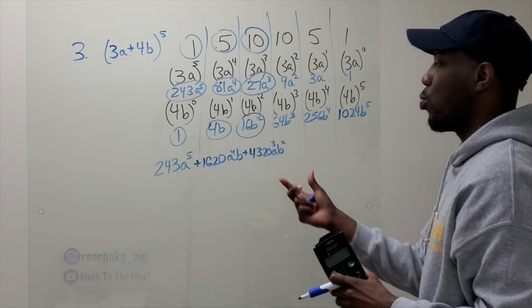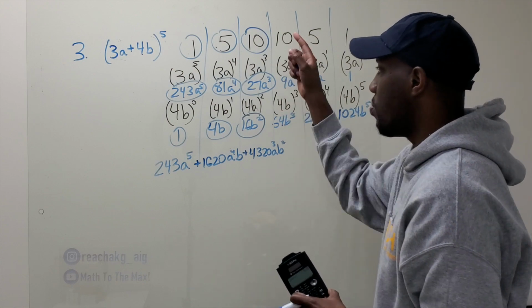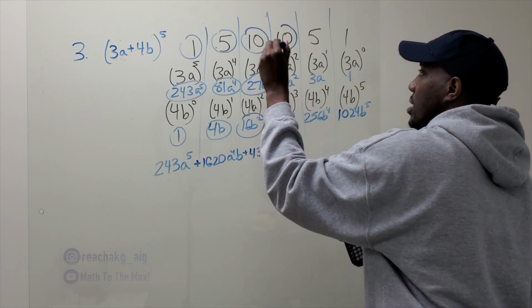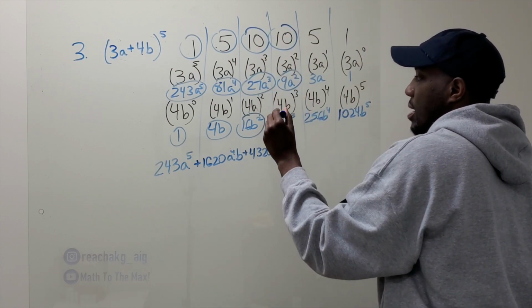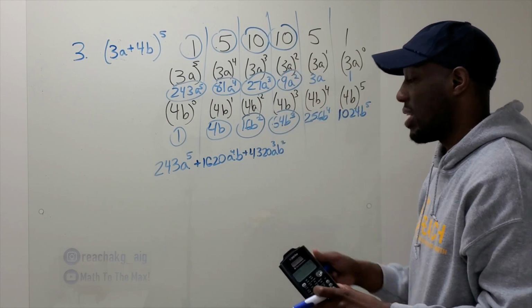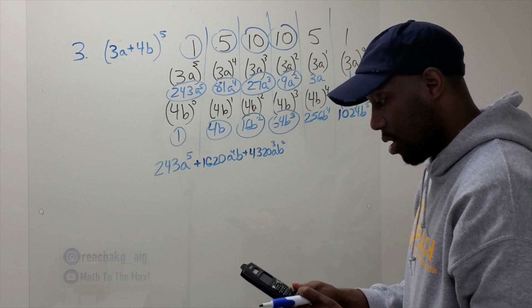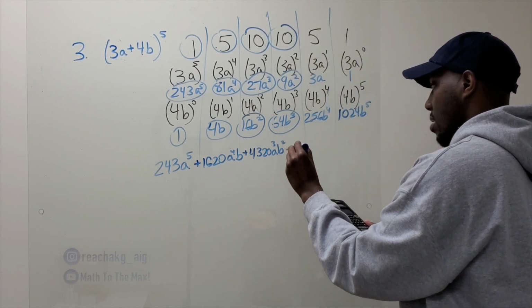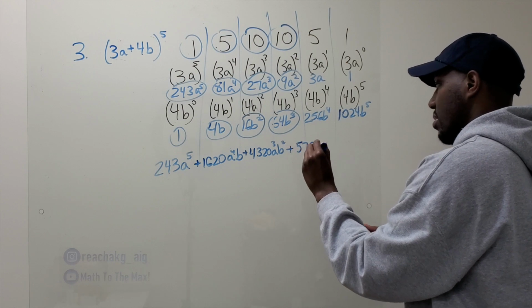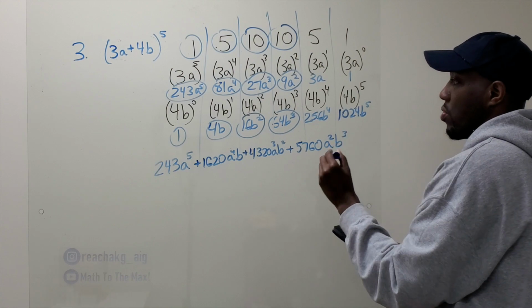All right, I'm running out of room here, so I'm just going to continue on the next line. Just make sure you multiply them right. 10 times 9 times 64. Well, 10 times 9 is 90, so I'm going to do 90 times 64. 90 times 64 is 5760. a to the 2nd, b to the 3rd.